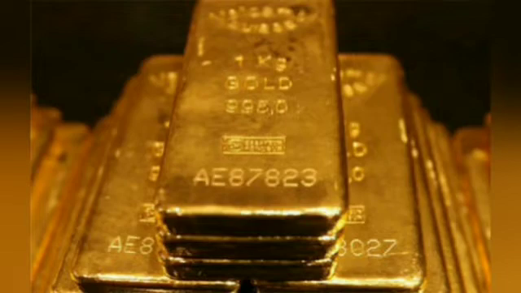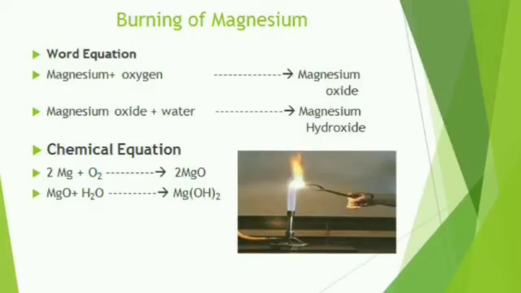Let me explain an activity which you have already learnt, to show that metals react with oxygen to form basic oxides. What are the things you need for this activity? A magnesium ribbon, a sandpaper, a pair of tongs, a Bunsen burner, a boiling tube, water and red litmus solution.